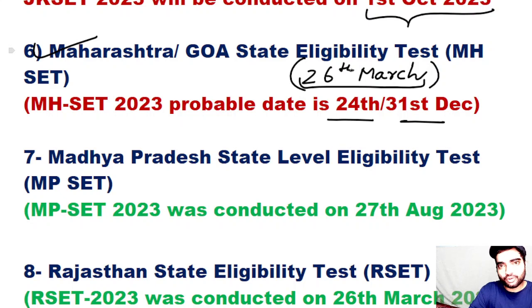It was postponed till the 26th March 2023, and for 2023 the examination is going to be conducted on 24th or 31st December, and this is the probable date.